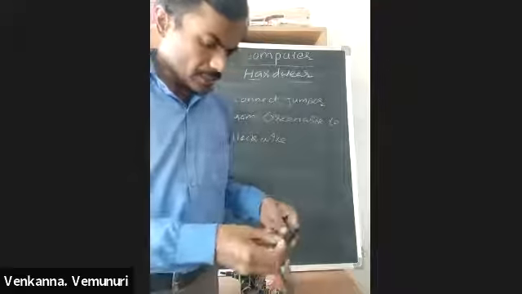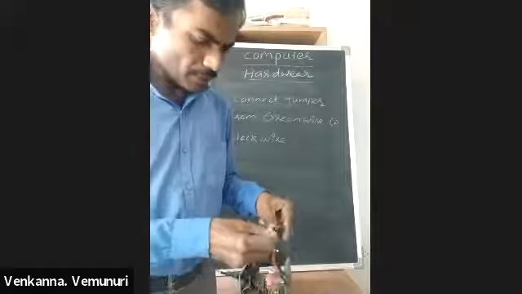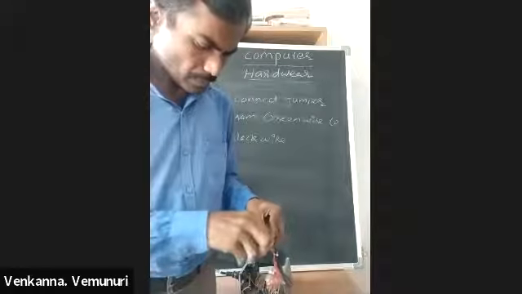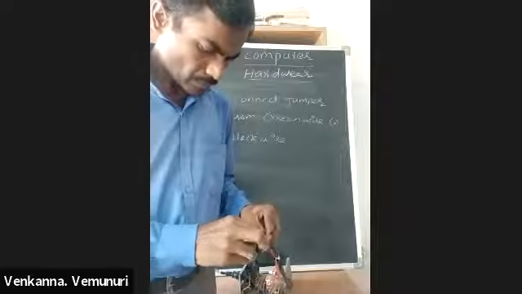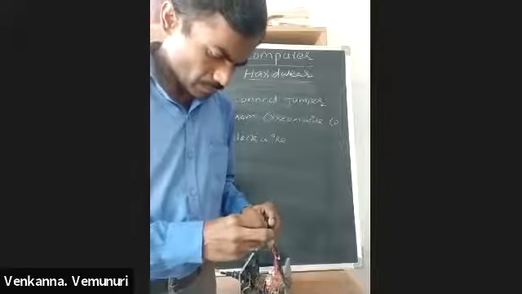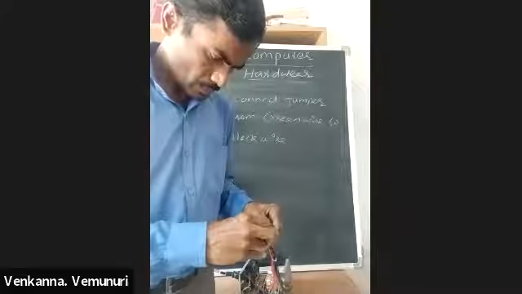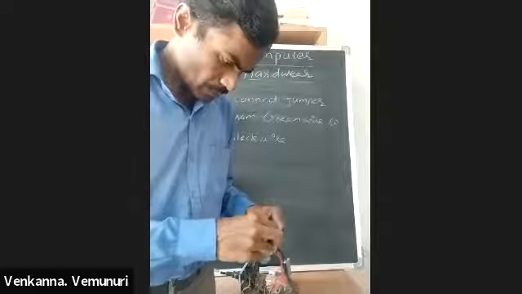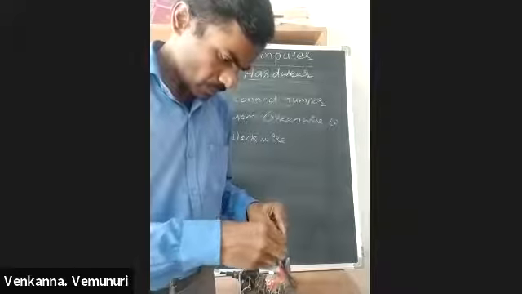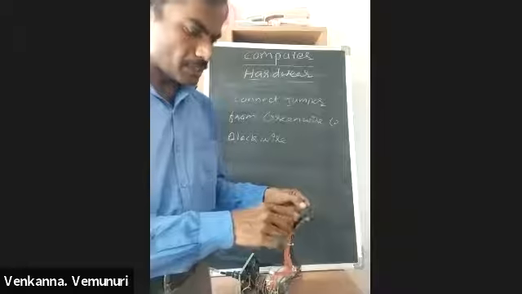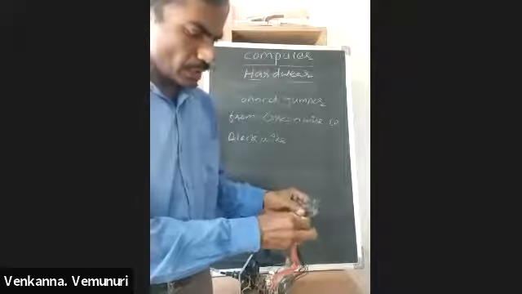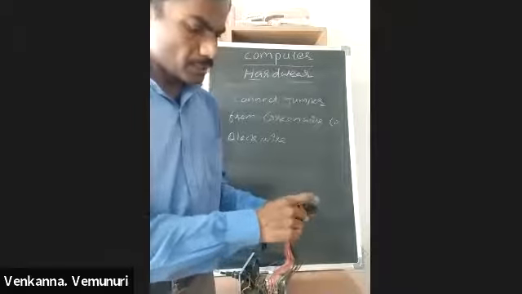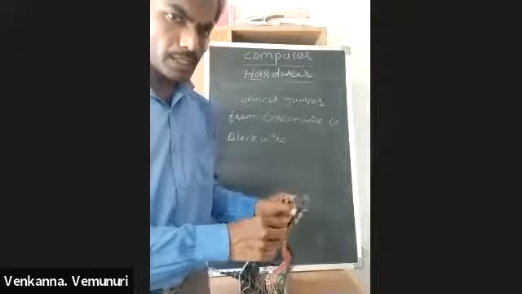You connect this green wire to any black wire. So here I am connecting one jumper from green to any black. Here I have many black wires.